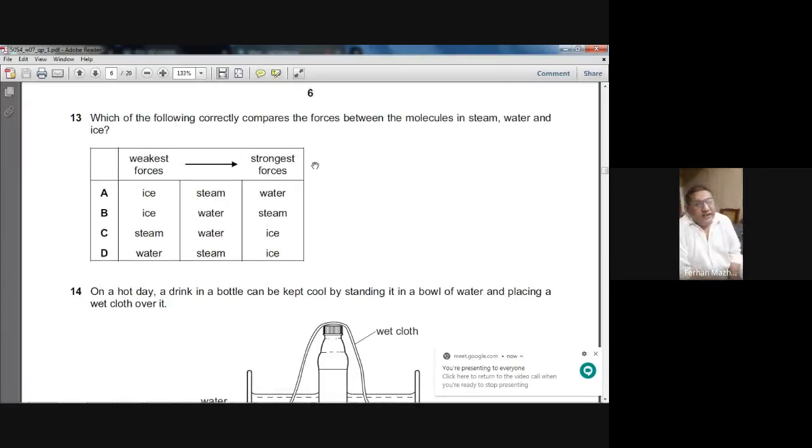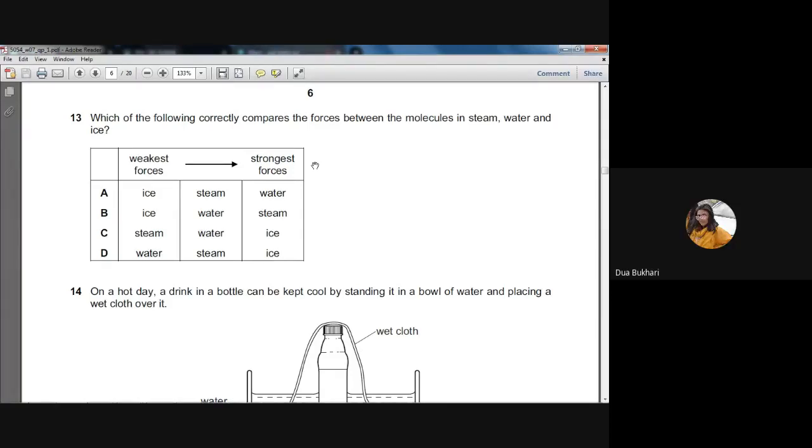So question number 13, winter 2007 paper. Topic is heat. We are attempting MCQs. Question number 13, which of the following correctly compares the forces between the molecules in steam, water, and ice? The strongest forces will be in the ice, and the weakest forces of attraction between the molecules will be in the steam. So what is the choice? C. The weakest forces will be in steam, then water, and the strongest forces will be in the ice. So C is the right choice.